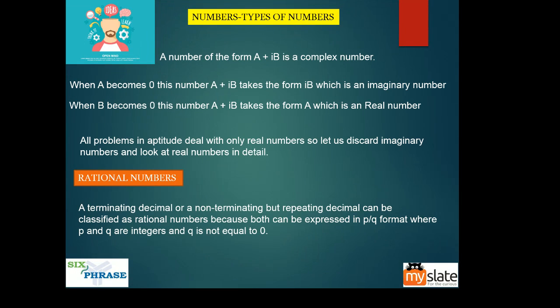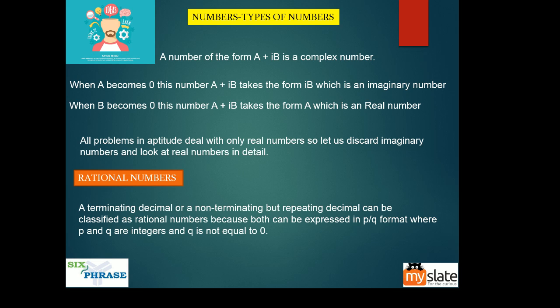As I told you, a number of the form a plus ib is a complex number. When a becomes 0, a plus ib takes the form ib, which is an imaginary number. When b becomes 0, it takes the form a, which is a real number. All the problems in aptitude deal with only real numbers, so let us discard imaginary numbers and look at the real numbers in detail.